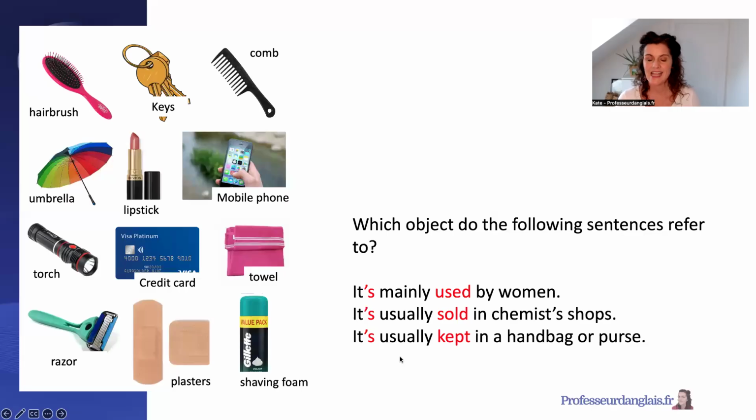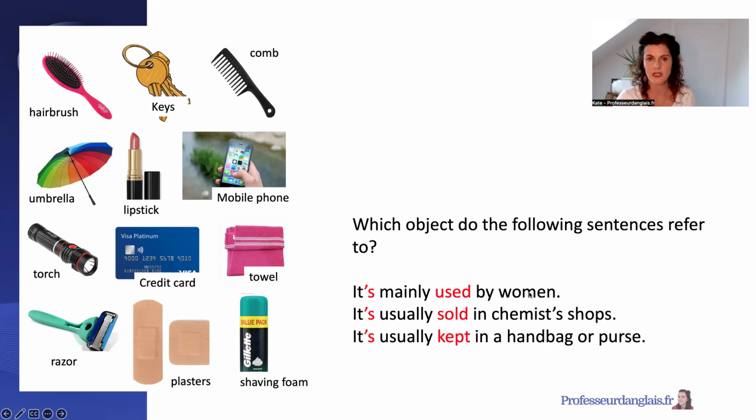Okay, let's have a little try with this. So here I've got these objects that we looked at in the previous lesson. So we've got hairbrush, keys, comb, umbrella, lipstick, mobile phone, torch, credit card, towel, razor, plasters and shaving foam. So which object, one object, do the following sentences refer to?